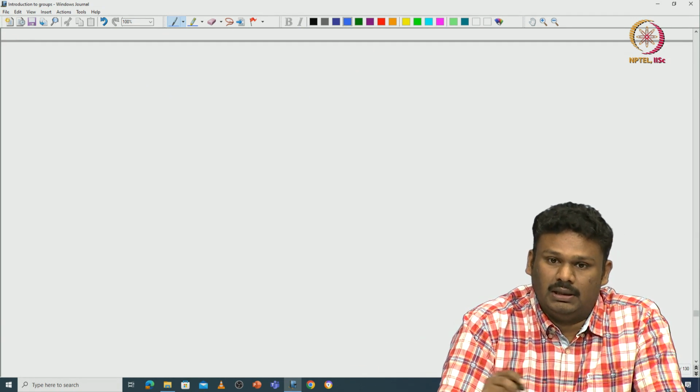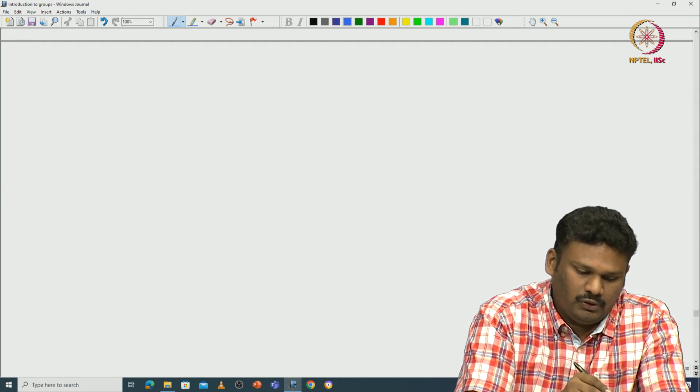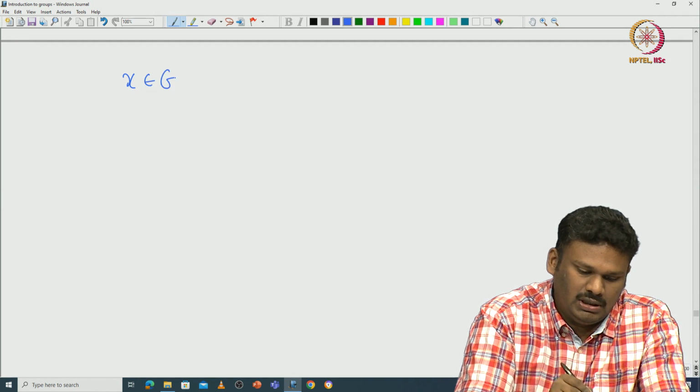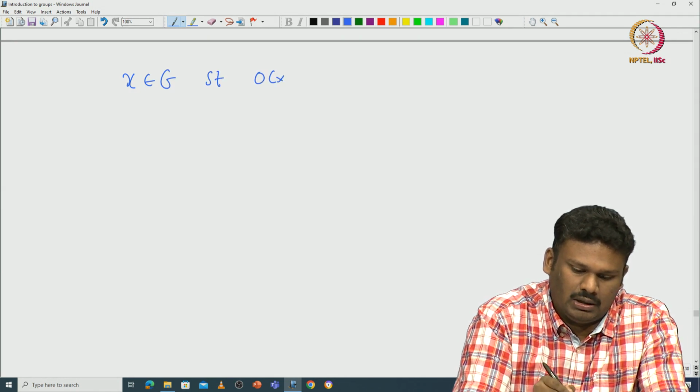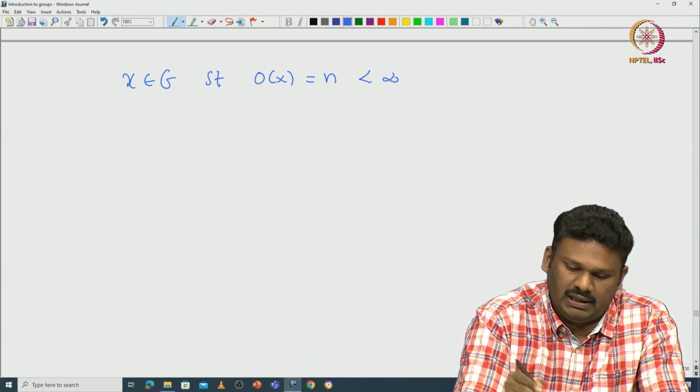Okay. So here is an important observation about the order, which comes from the division algorithm. Suppose X is in G such that the order of X equals some n which is finite.